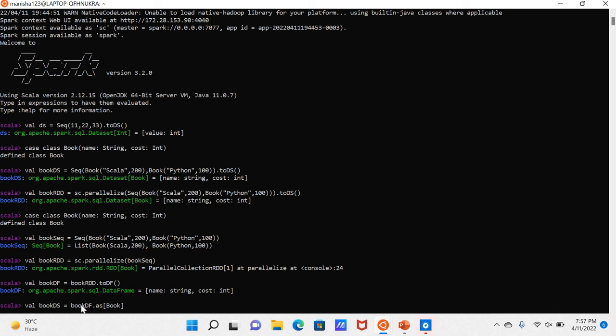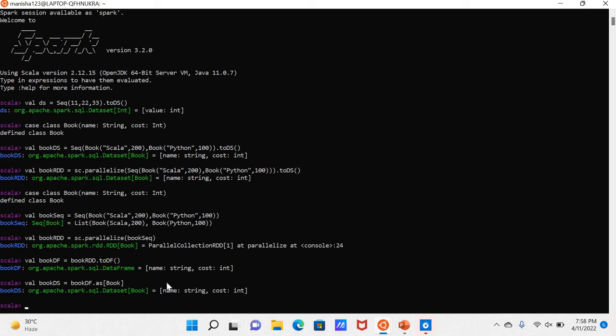This is the way by which we can convert a data frame into data set. Please check this last line, val bookDS equal to bookDF.as[Book]. Book is the case class name. By using this way we finally have converted the data frame into data set.